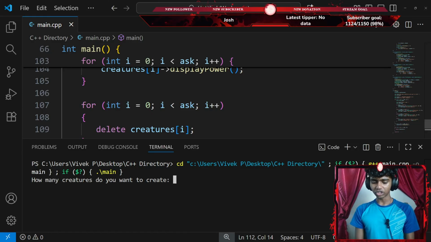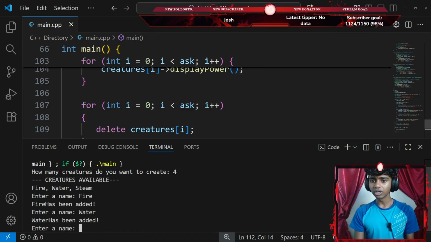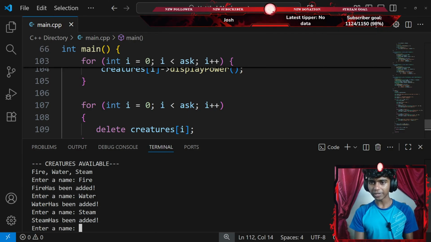How many creatures you want to create? I want to create, let's say, 4 creatures. Creatures available: water, steam, and fire. Let's say I want to create a fire creature. Fire has been added. I'll go with something like water. Water has been added. And then I want to go with something like steam. Steam has been added. What if I go with something like mist?